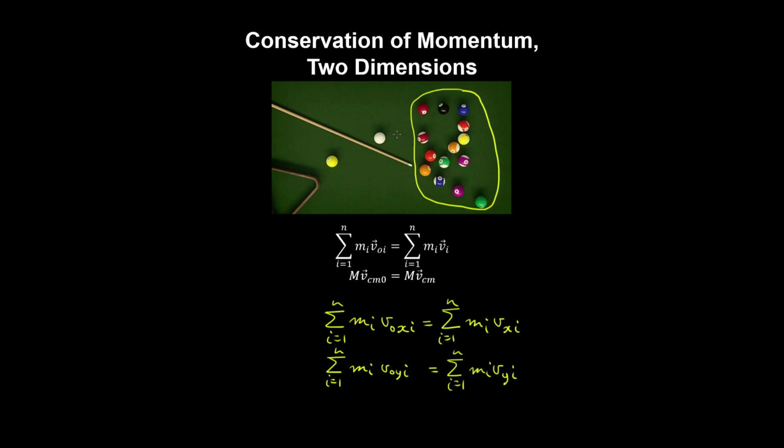So for example, if there's a net force in the horizontal direction, then momentum is not conserved in the x direction, but because there's no net force in the vertical direction, then momentum in this case is conserved in the vertical direction. And you can write similar expressions for the momentum of the center of mass of the system of particles in the horizontal and vertical directions.